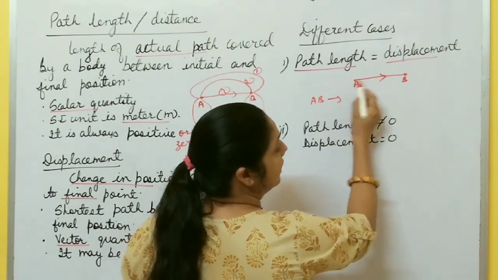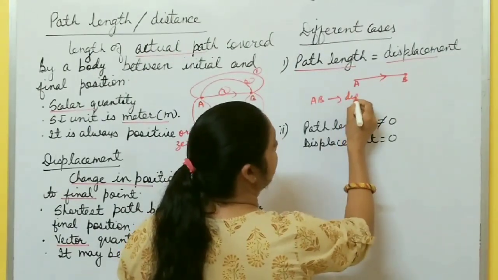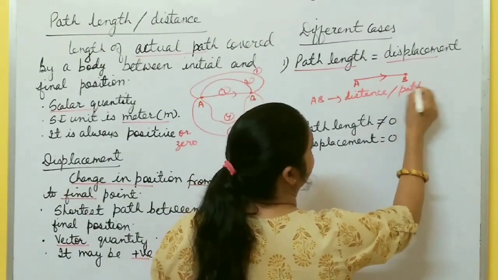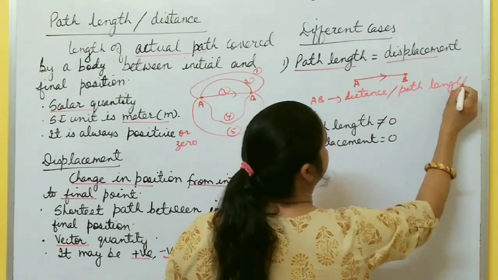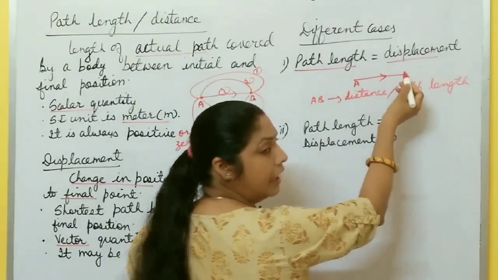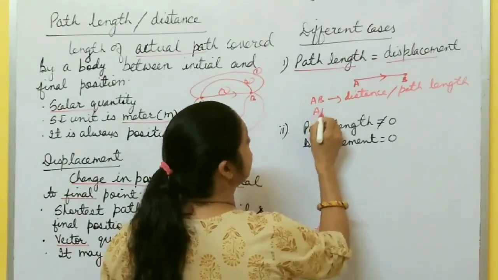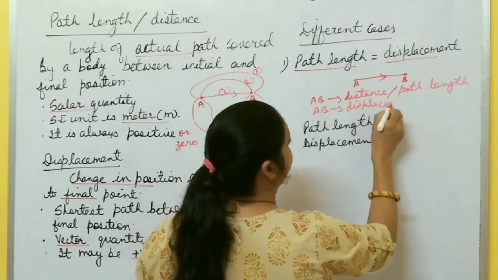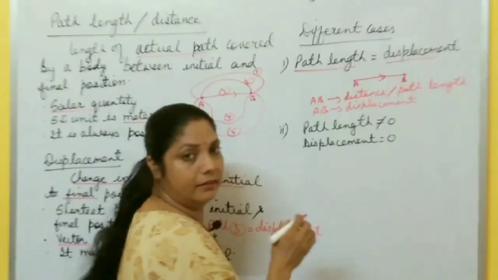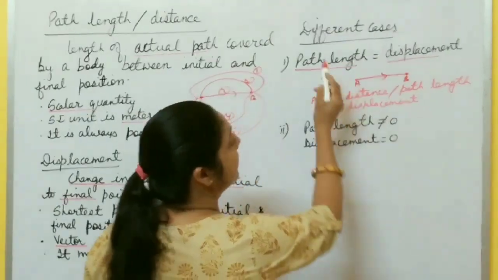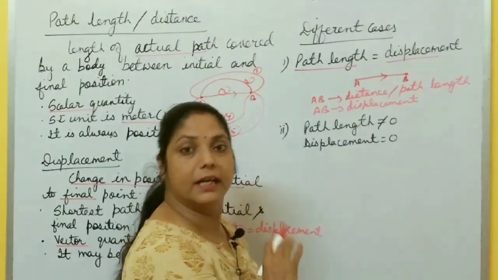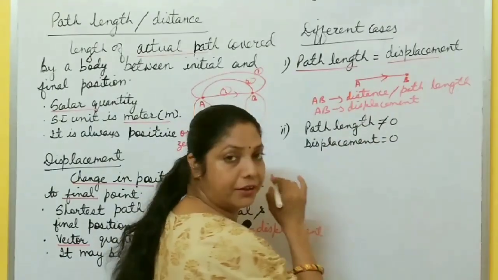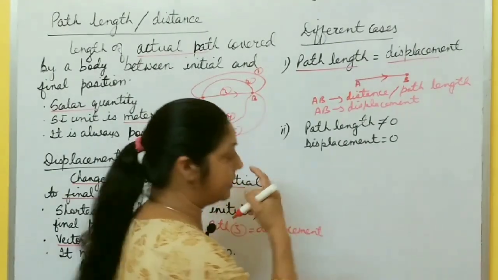The object moves from A to B, so AB is distance or path length, right? And here displacement is what? Initial position is A, final position is B, so AB is displacement also, right? So when an object moves in a straight line in one direction, path length and displacement are the same.